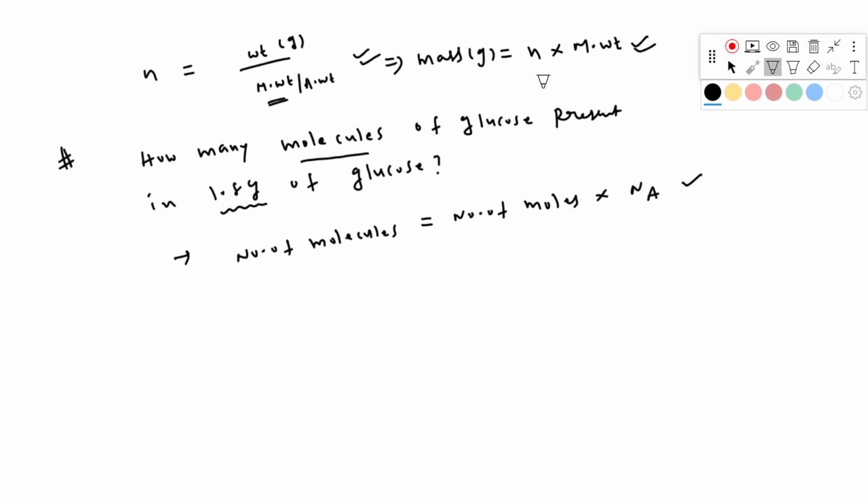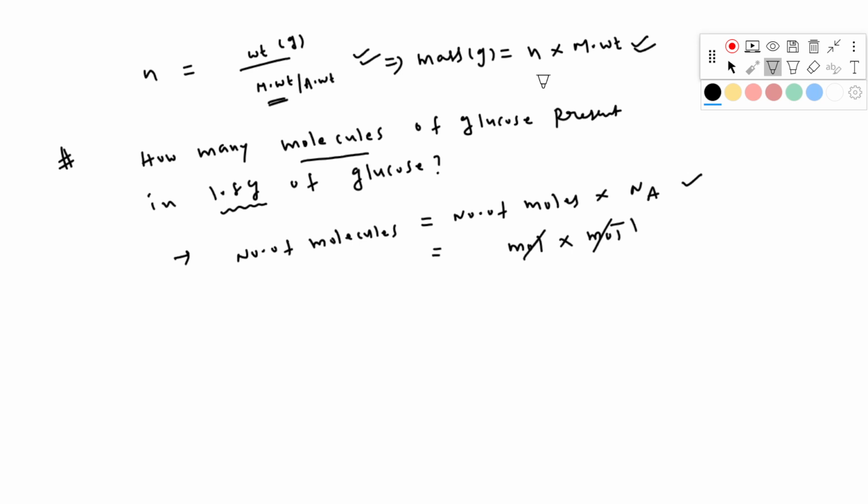If you calculate number of moles and multiply this number of moles with Avogadro number, then you will get the number of molecules. Why? Because number of moles is nothing but mole units, and Avogadro number is per mole. Mole per mole gets cancelled. Number of molecules is unitless, so you will get your value unitless.